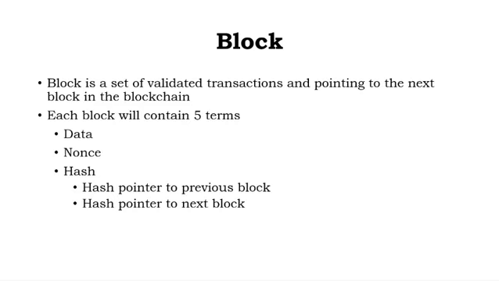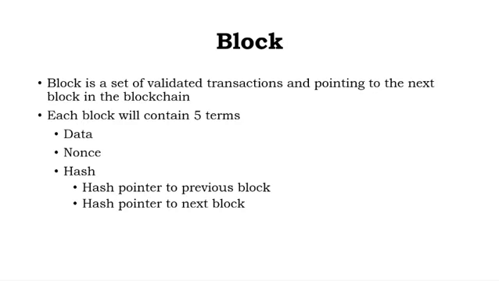A block is a set of validated transactions which points to the next block in the blockchain. So a blockchain is a connection of so many blocks. Each and every block in a blockchain will hold validated transaction details. That is the definition of the block. A block is a set of validated transactions and it is pointing to the next block in the blockchain.